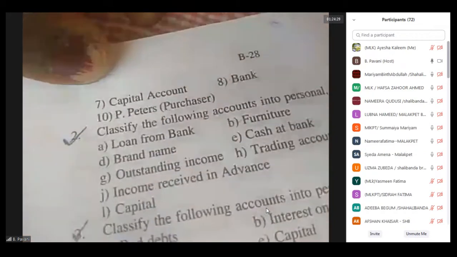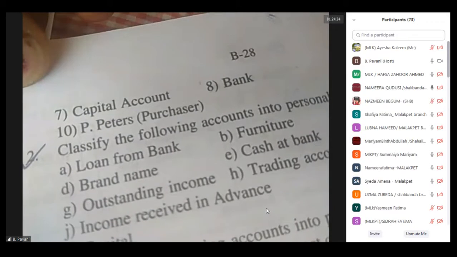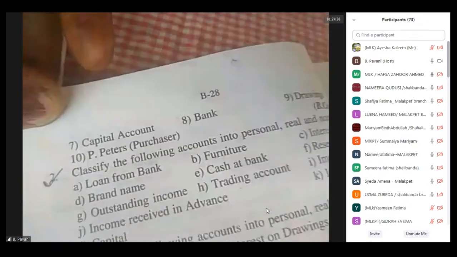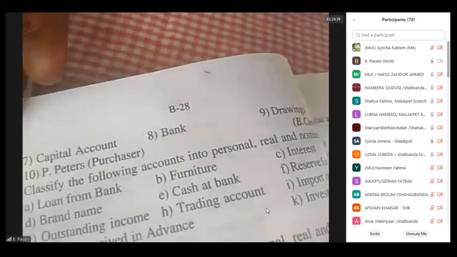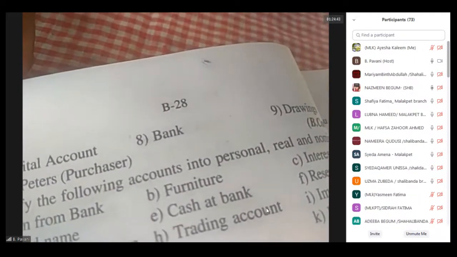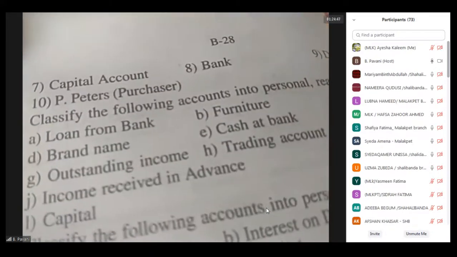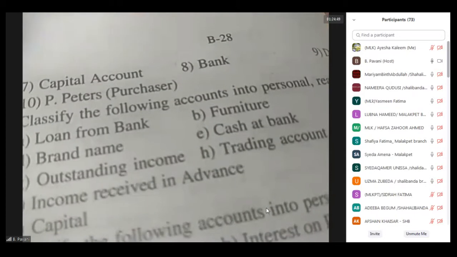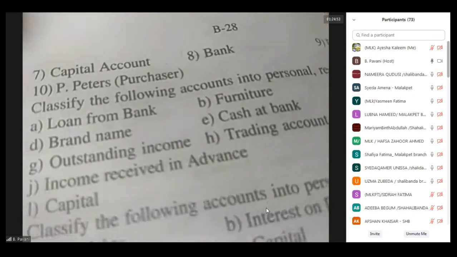The next is bank. Coming to the bank, it will come under the real account because it is an asset. Next is drawings. Drawings will come under the personal account because it is representing a person. The next one is Peter. Personal account.